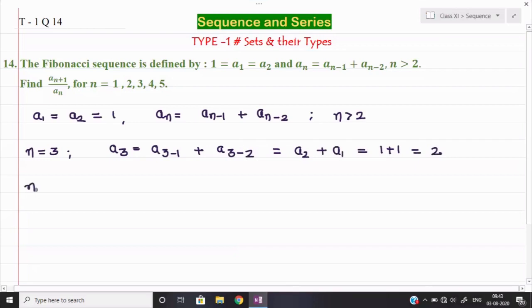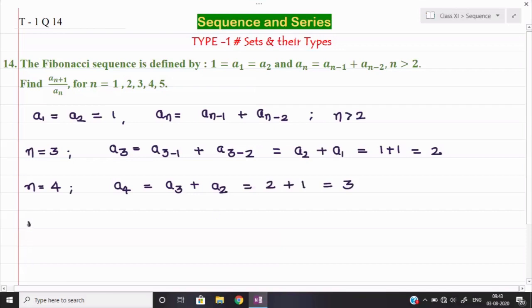Similarly, now I will find out n equal to 4. So a4, if I write down directly, 4 minus 1 will become 3, and 4 minus 2 will become 2. I am putting here n minus 1 and n minus 2. So a4 equals a3 plus a2. Now the value of a3 we have is 2, so 2 plus the value of a2 we have, which is 1. So 2 plus 1 will become 3.